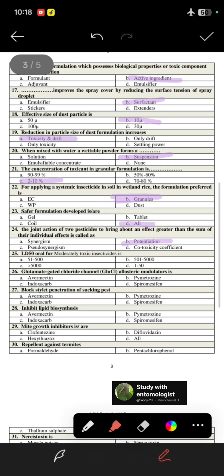But if one material is toxic and the other is non-toxic, and when we combine these two, the effect will be greater than the sum of their individual effects, in that case the answer will be synergism. In pseudo synergism, the other chemical is not toxic, but somehow it is increasing the size or the effectivity, that is known as pseudo synergism.